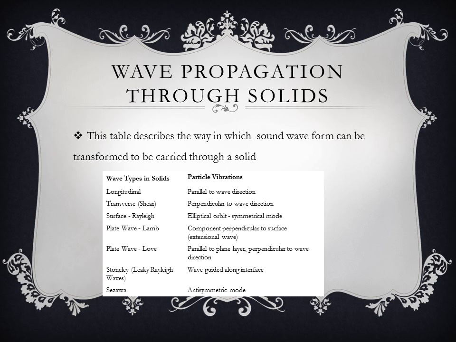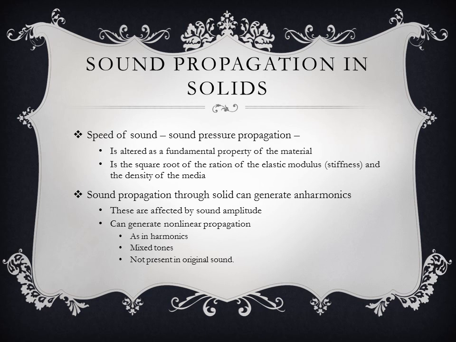In some instances, it's just along the surface of the solid, and these alterations in the way that the signal, the wave type, is transformed and allowing the propagation of that signal through the surface can result in a number of different things. So sound propagation in solids, the speed of sound, the sound pressure propagation, is altered as a fundamental property of the material.